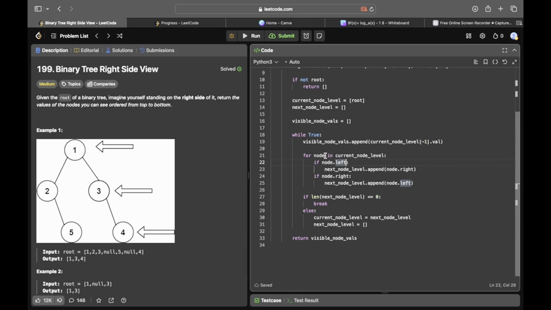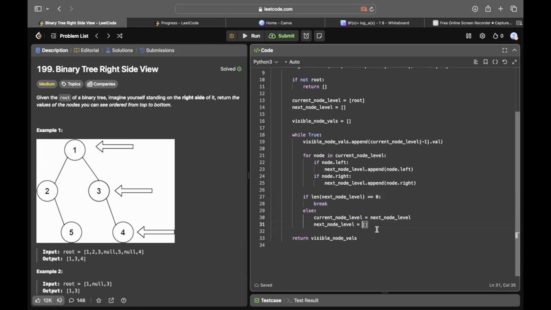The way we're going to do that is to go through each node. We're going to take the left child, if it exists, and append it to the next node level array. And then we're going to look to see if the right child exists and do the same thing. And after we're done populating the next node level, we're going to check if it has a length of 0. If it has a length of 0, then that means there's no more nodes on that layer, and that means we've looked at every single node in the binary tree.